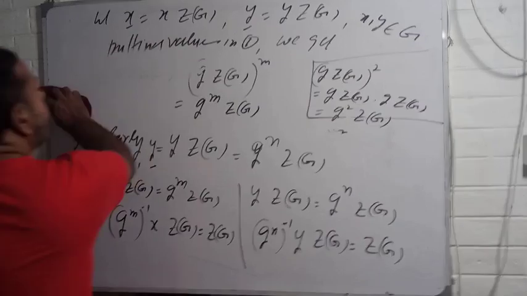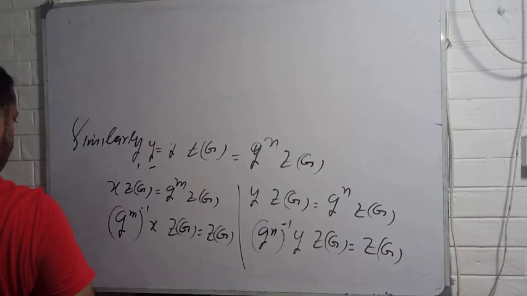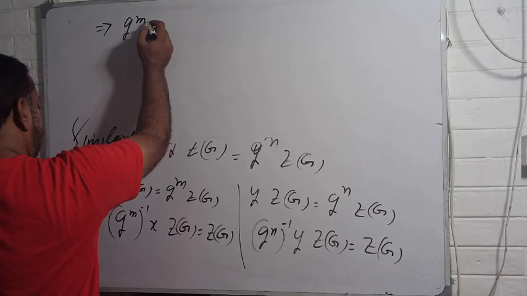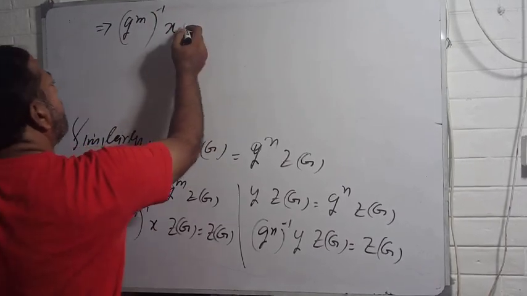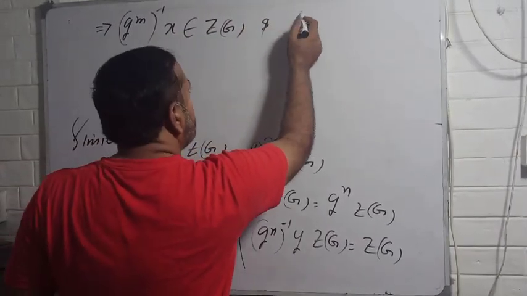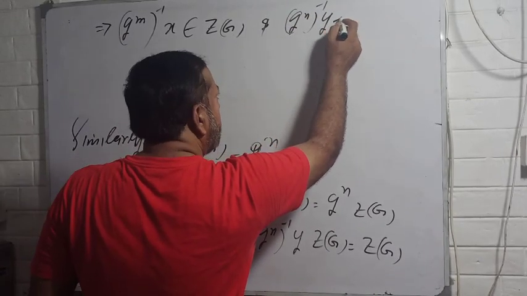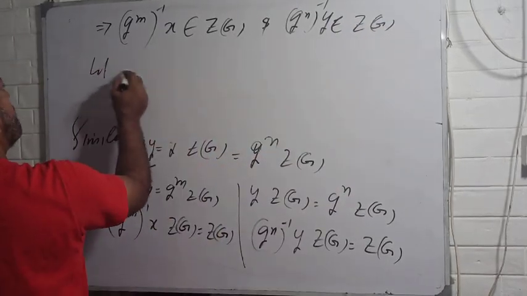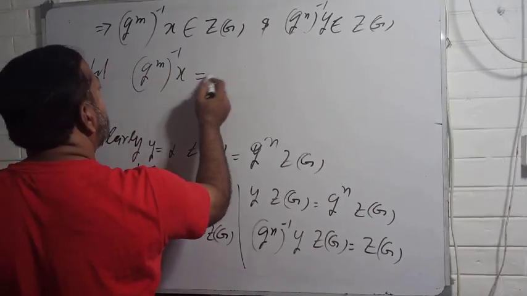This means that this implies g^m inverse x would belong to center of G, and g^n inverse y belong to center of G. So let g^n inverse x be equal to some z1.